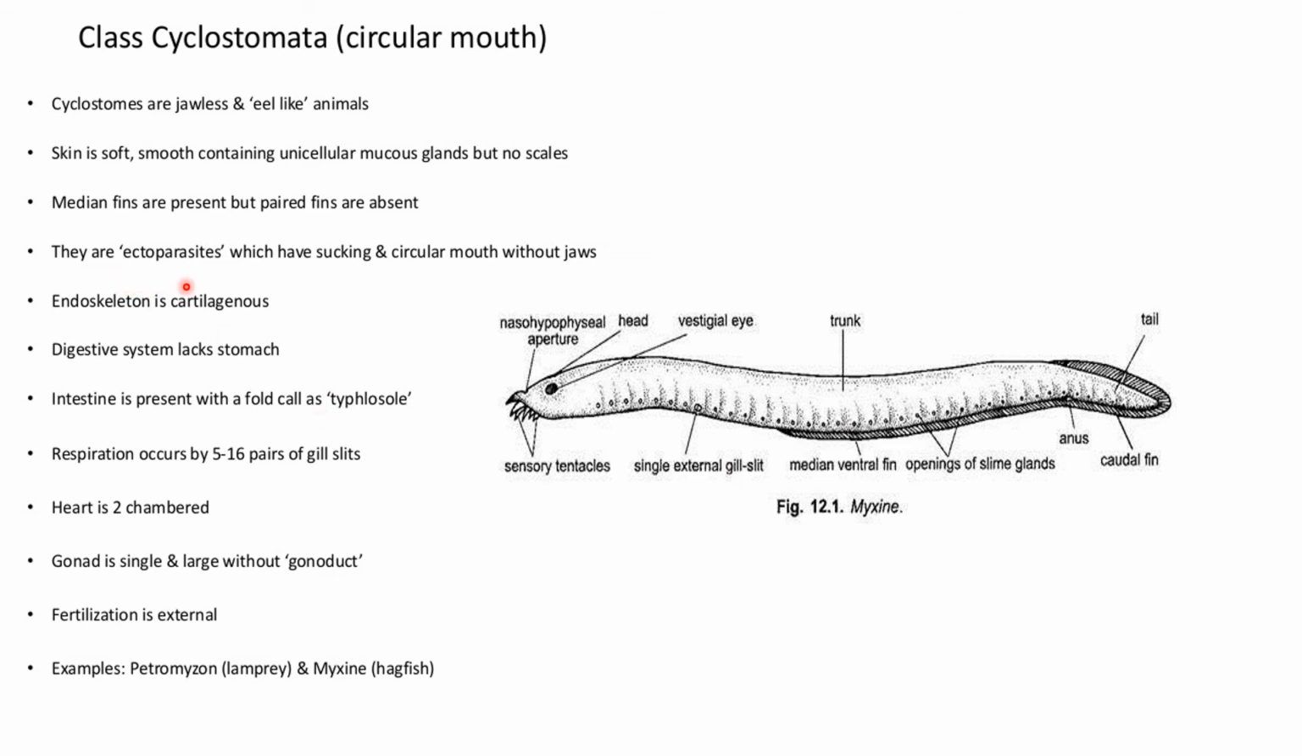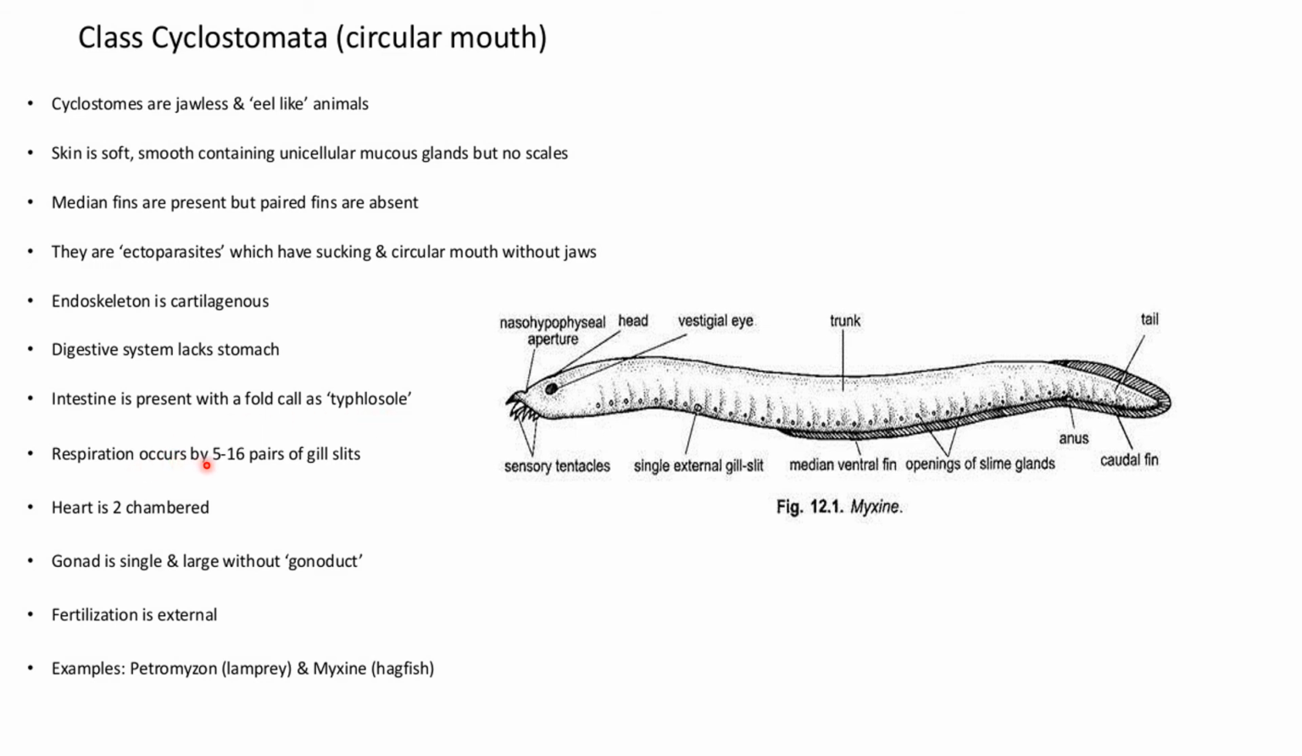They are ectoparasites, having a sucking and circular mouth without jaw. Endoskeleton is cartilaginous. Digestive system lacks a stomach. Intestine is present with a fold called typhlosole.